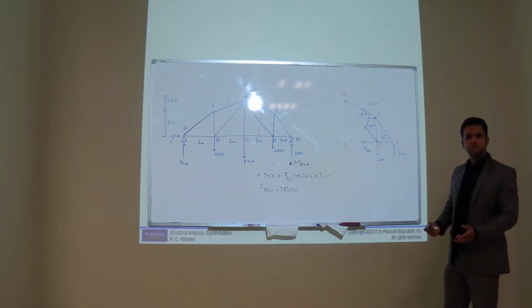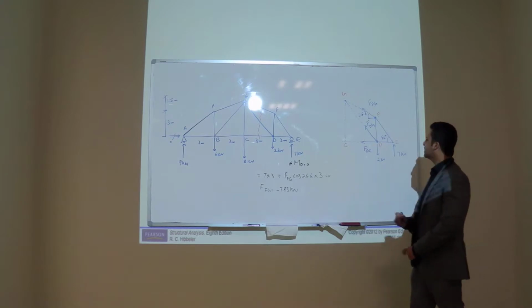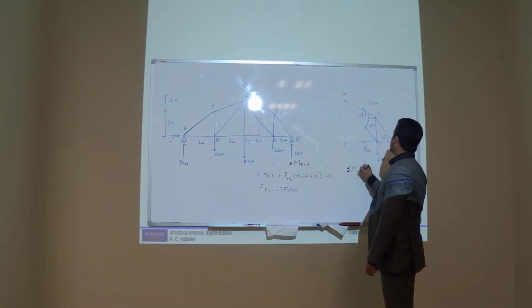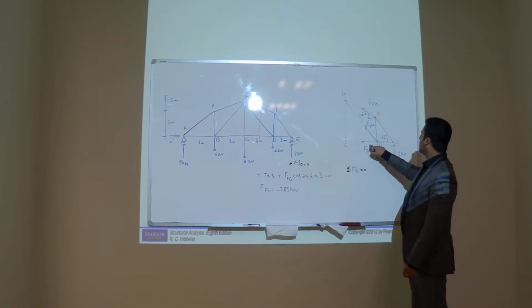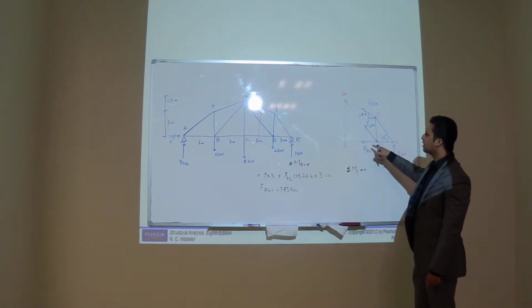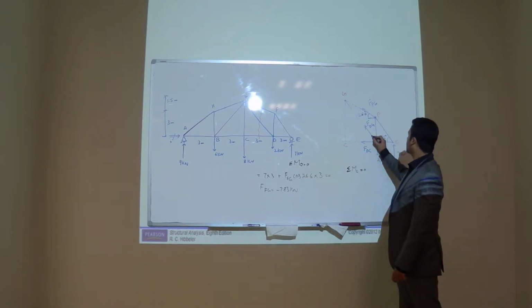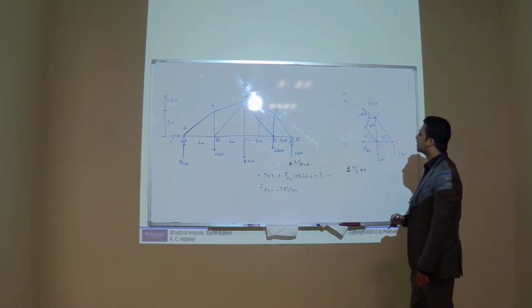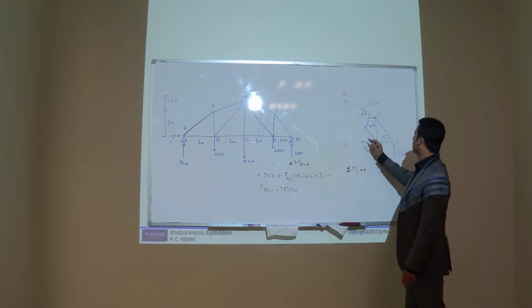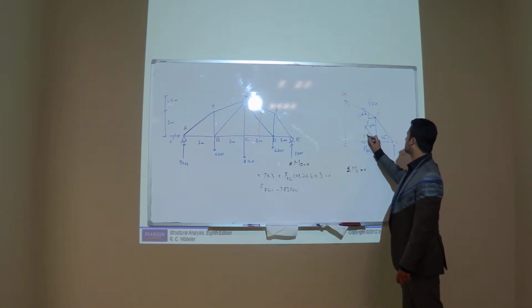Is it fine? Yes. Let's take moment at point C. If you take moment at point C, FDC will become 0. FFG cosine is 0. We should get the angle. How much is this angle? 56. We have the distance 4.5. So 56 degrees? Yes, 56.3.